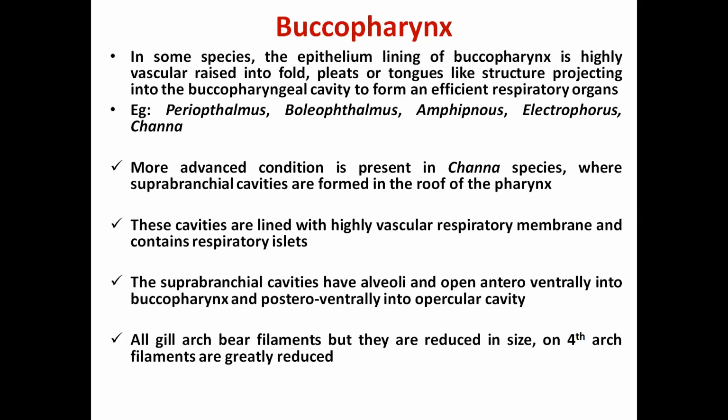Some examples are Periophthalmus, Boleophthalmus, Amphipnous, Electrophorus, and Channa. Channa is a species which has the most advanced condition, where the epithelial lining of the buccopharynx is modified as a respiratory organ.